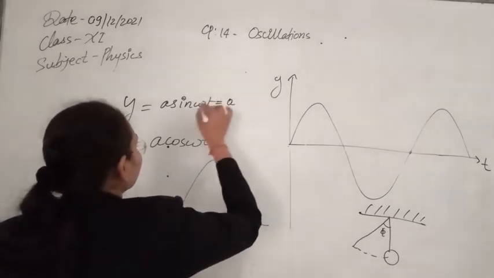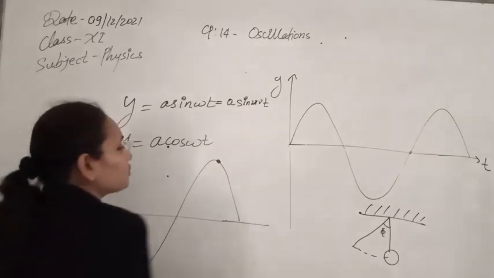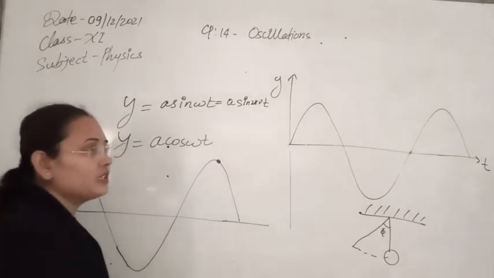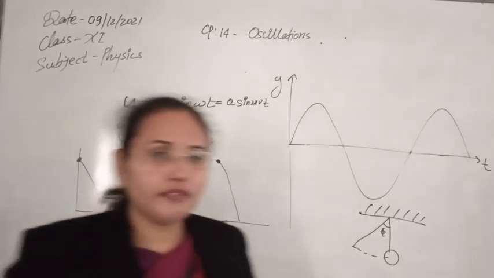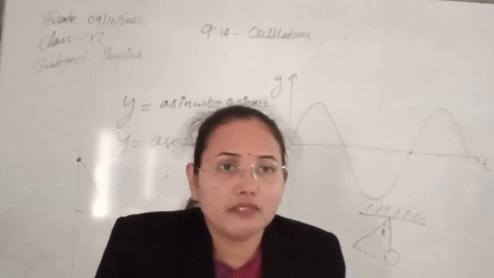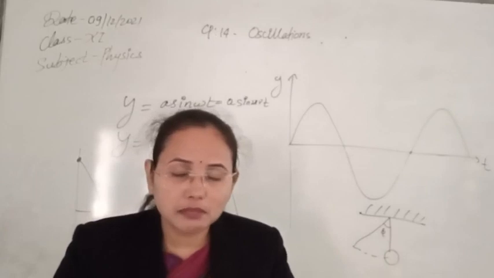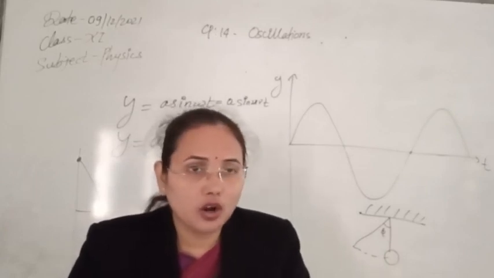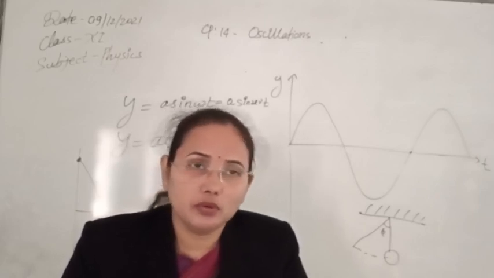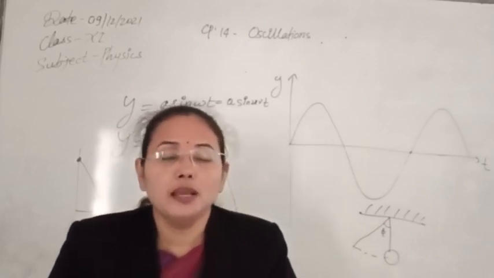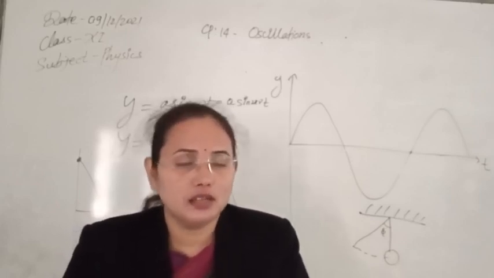Also, in place of omega you can write A sin 2 pi nu t, where nu is the natural frequency with which the system is oscillating. Here, with the introduction of nu, I will tell you the definition of frequency. The number of oscillations that the oscillatory system, or the bob, will do in 1 second is known as the frequency of oscillation. In simple terms, in 1 second the number of oscillations performed by the system is known as its frequency.